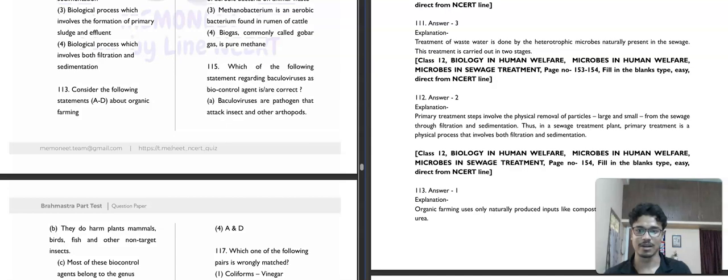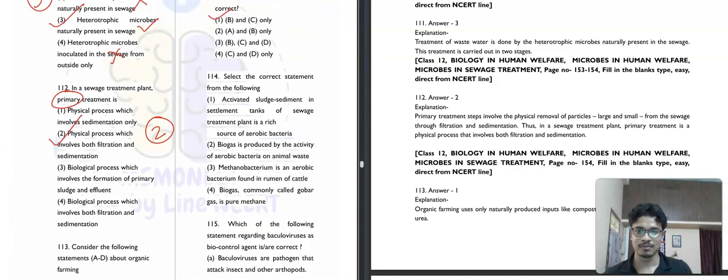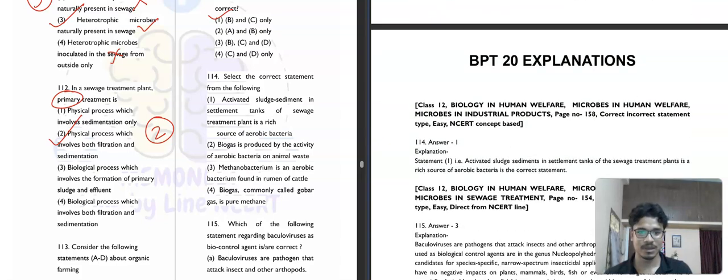The question number 114. It is saying that select the correct statement from the following. Okay, so activated sludge sediment in settlement tanks of sewage treatment plant is a rich source of aerobic bacteria. Okay, correct statement. Yes, activated sludge does have aerobic bacteria.